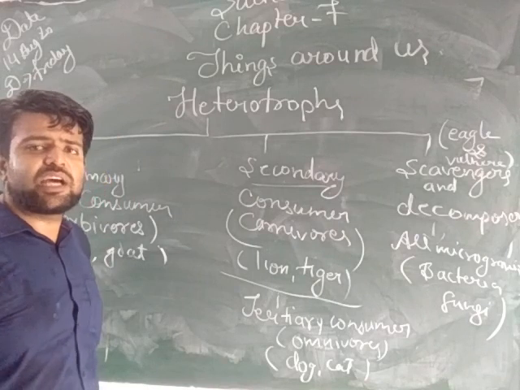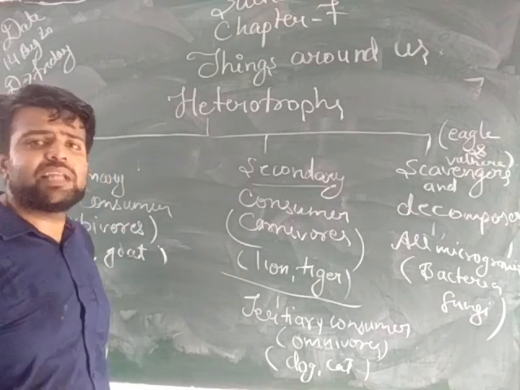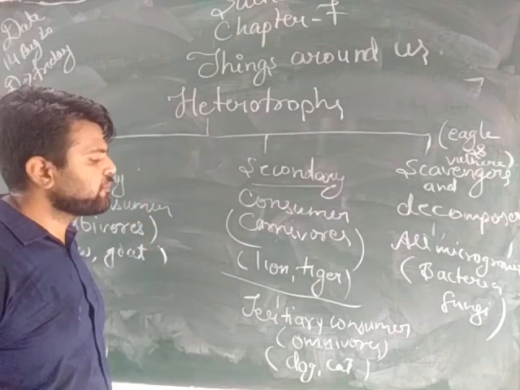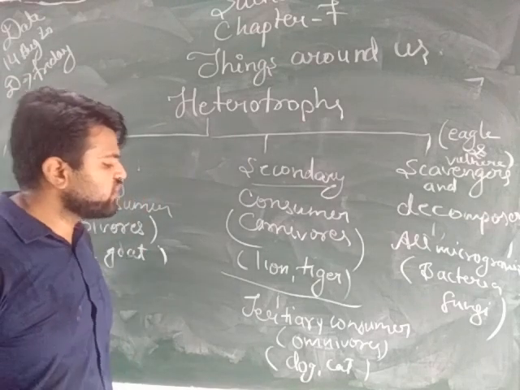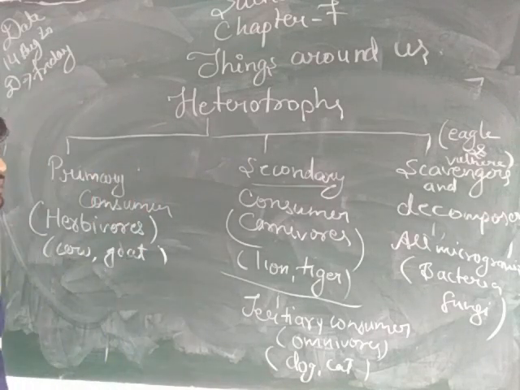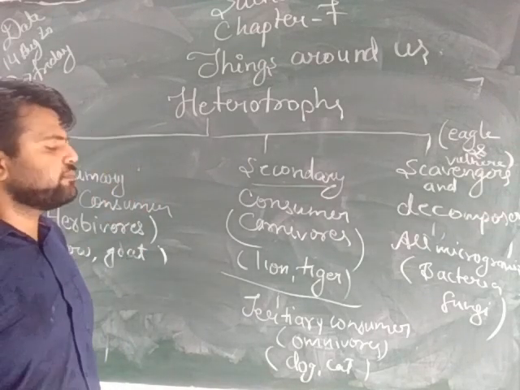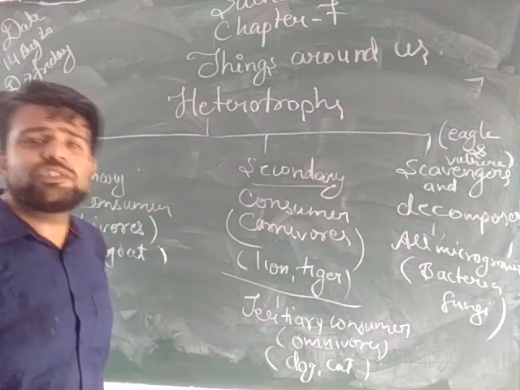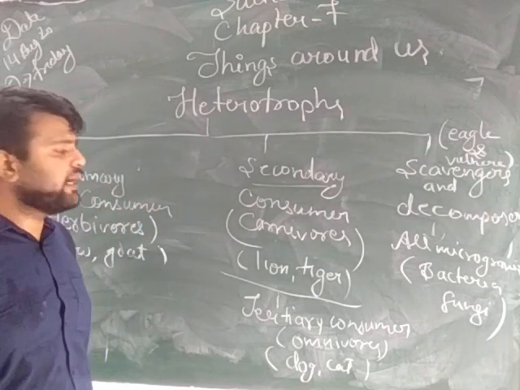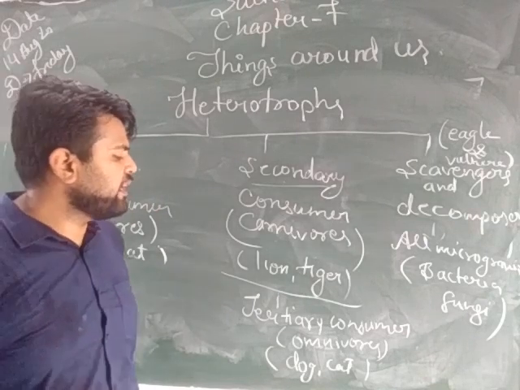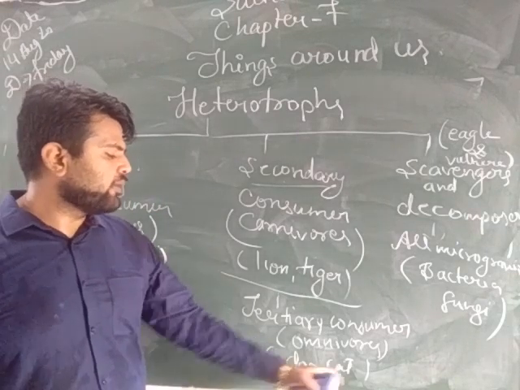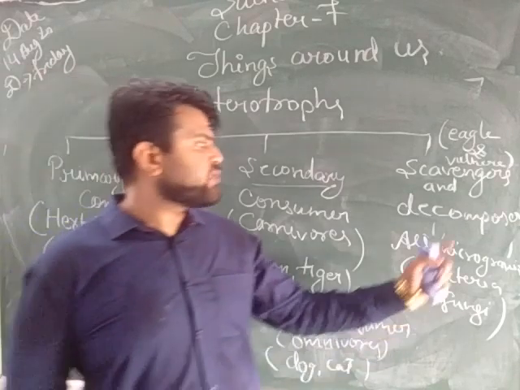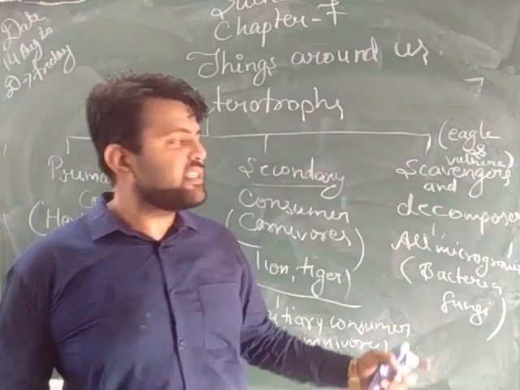Carnivores are the animals that eat only the flesh of other organisms. Next we saw the tertiary consumers. Tertiary consumers are the organisms which feed on both plant and animal, called omnivores. Example: dog and cat. Next we saw scavengers.